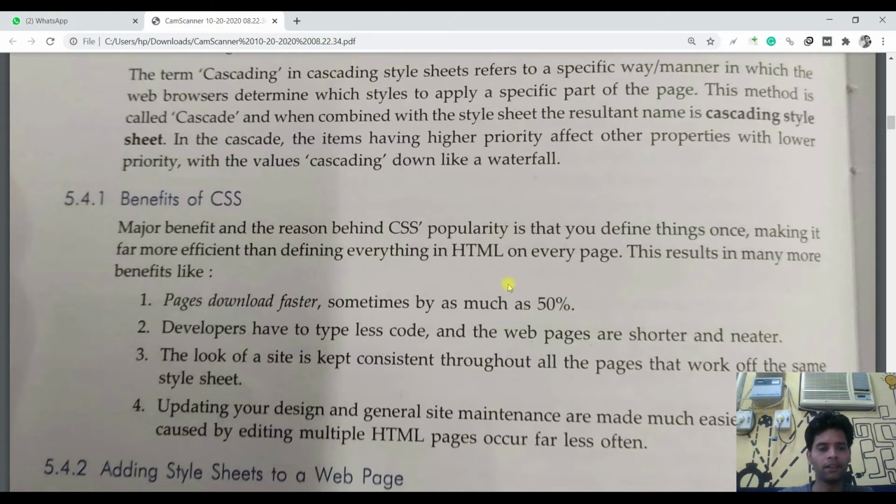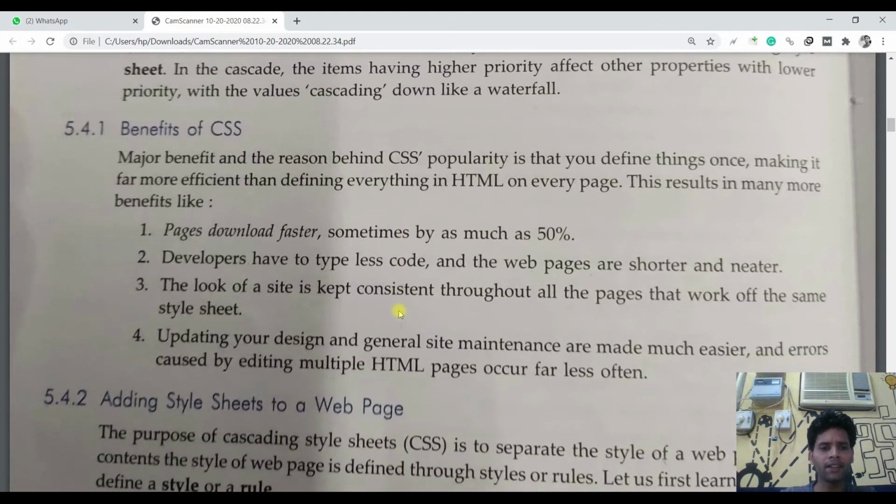Next one is developers have to type less code. Yes, of course, less code, and web pages are shorter and neater. There's no formatting of the text, only HTML text and a little content will be there. The size of the page becomes very small because the formatting is done from another file, a CSS file, somewhere else. So coding will be less, the size of the web page is shorter, and it is also neat and clean, so then we can make modifications.